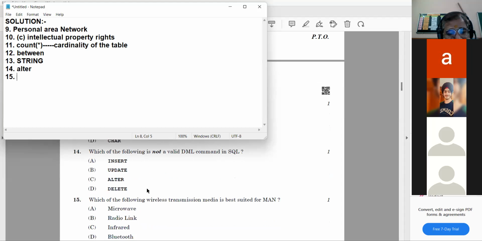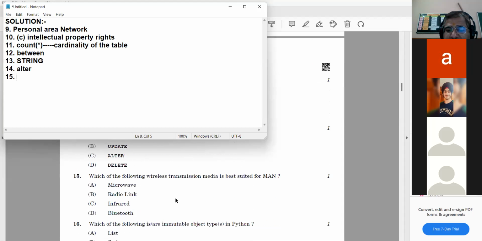Which of the following wireless transmission media is best suited for MAN? MAN technology covers the entire city. Like your cable television, cable television is the best example of MAN.